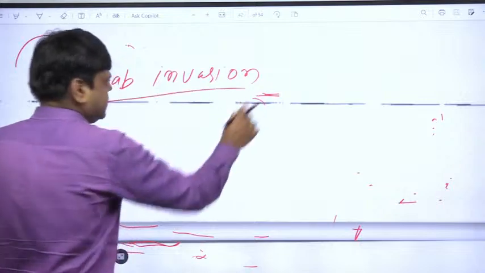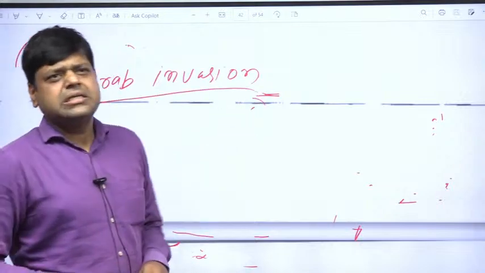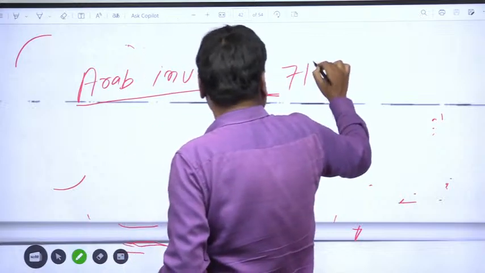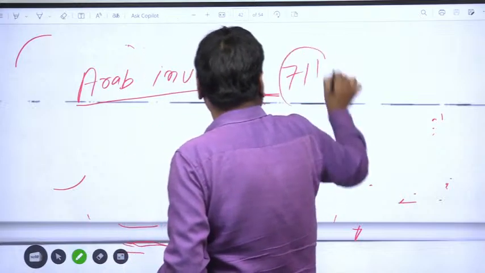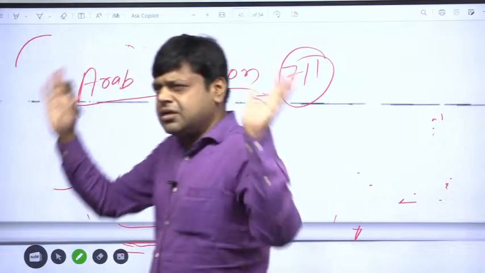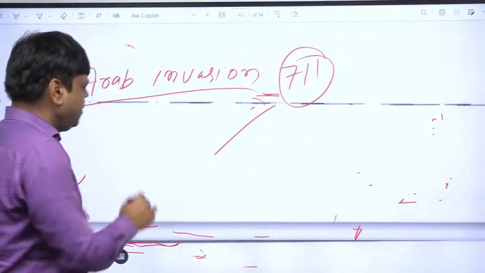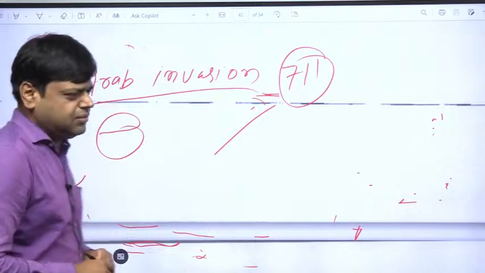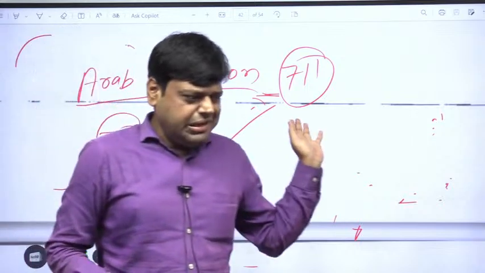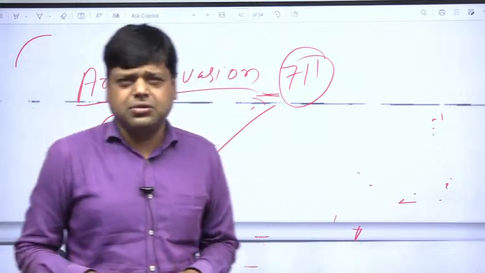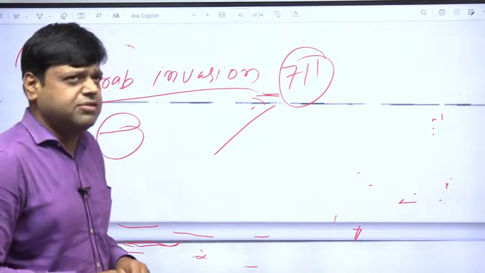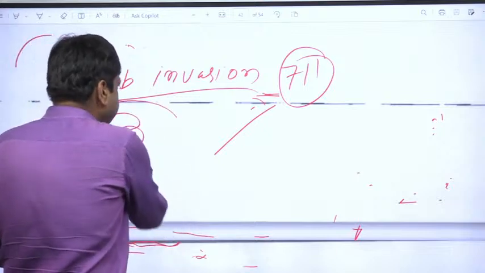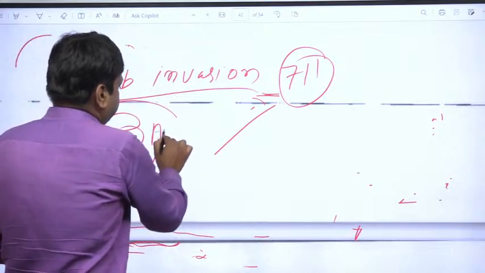Around 711 or 712. Arab is a large region, and there are many countries in the Arabian region like Iraq, Iran, Saudi Arabia, and some countries even of the African continent. They all constitute the Arab region.